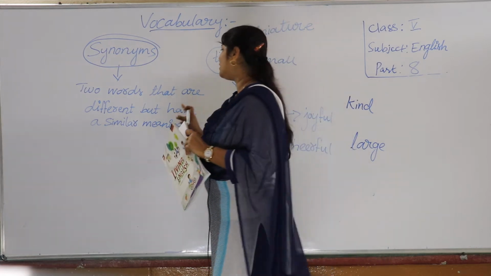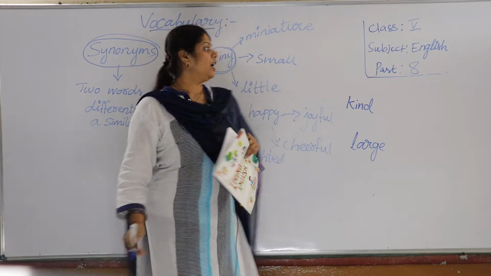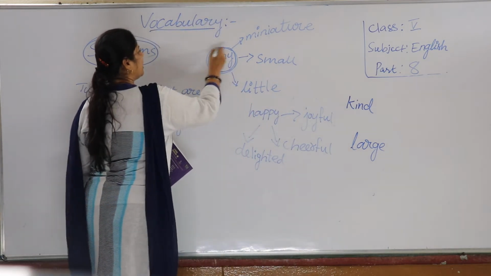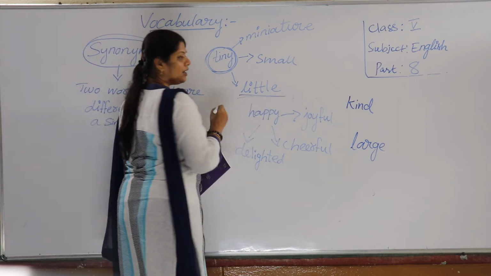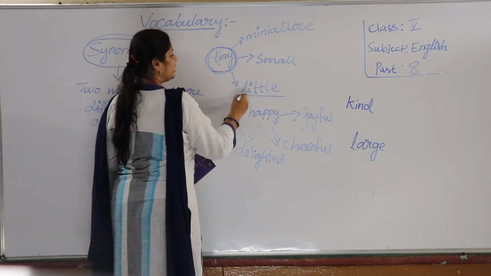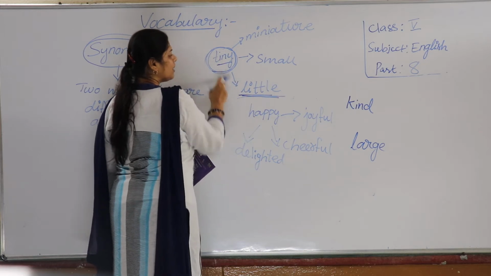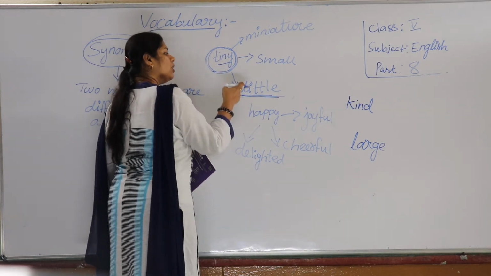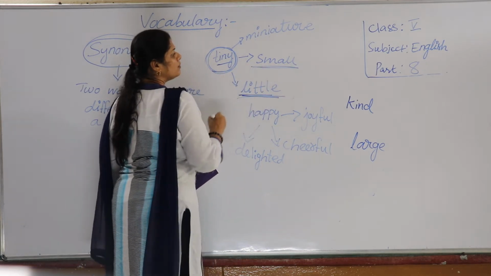For example, here I have written tiny. Is it visible, children? Tiny. What do you understand by tiny? Nothing but little. One synonym. Tiny, little. Two words but similar meaning. What does tiny mean? Little. What does little mean? Tiny. Another word is small.